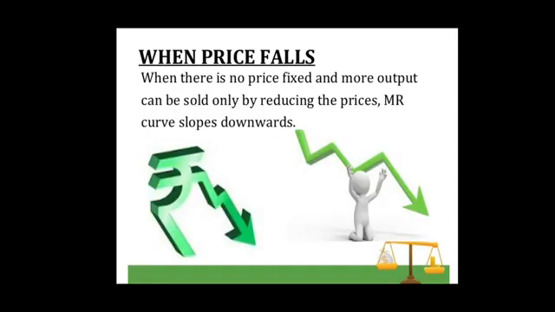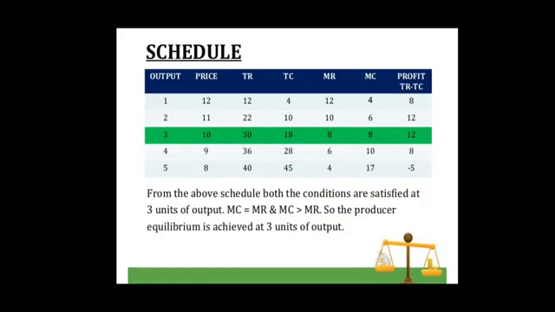Now coming to the case of imperfect competition, when there is no fixed price and price falls with the rise in output. Let us illustrate this with the help of the table given here. Here we can see that more output can be sold only by reducing the prices. We can also see that both average revenue, that is price, and marginal revenue are falling. It means that the marginal revenue curve in case of imperfect competition is downward sloping.